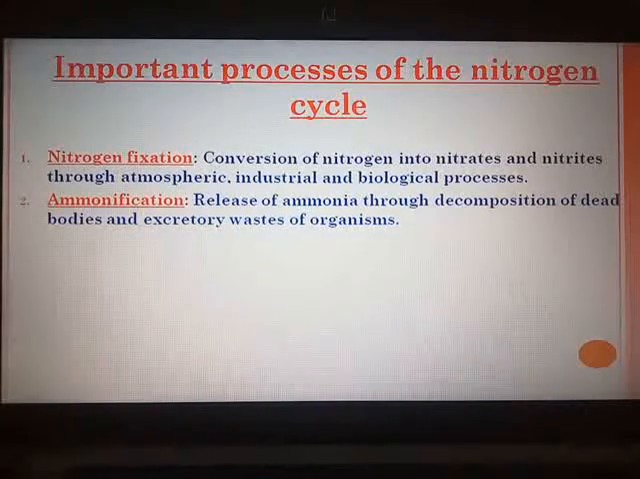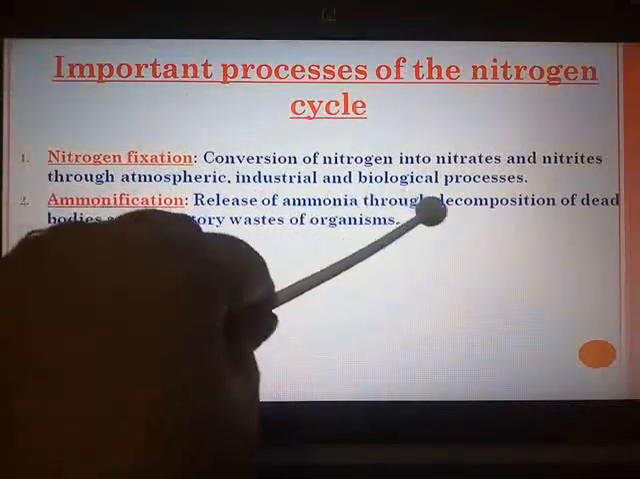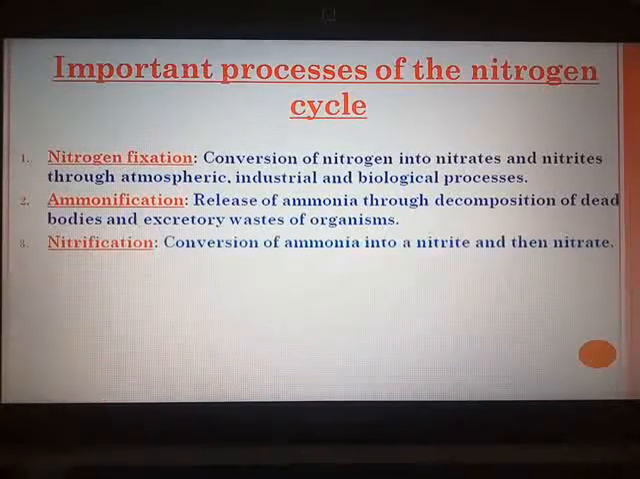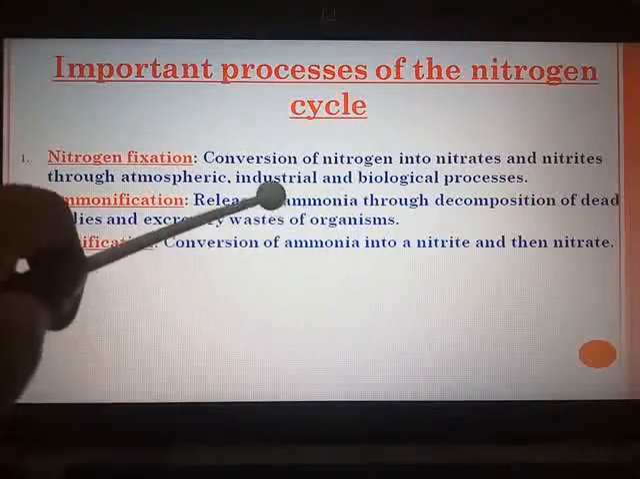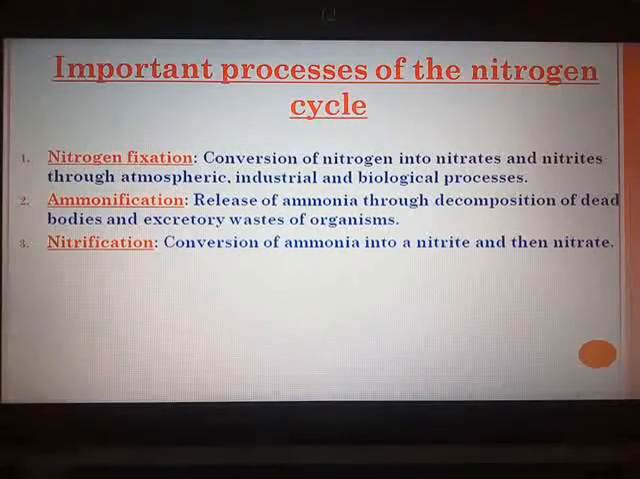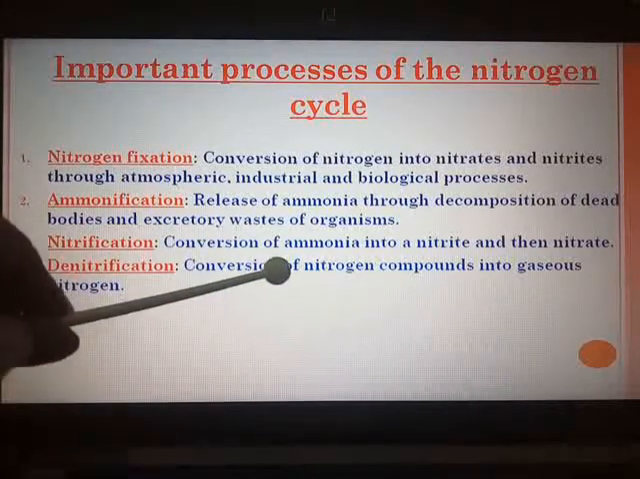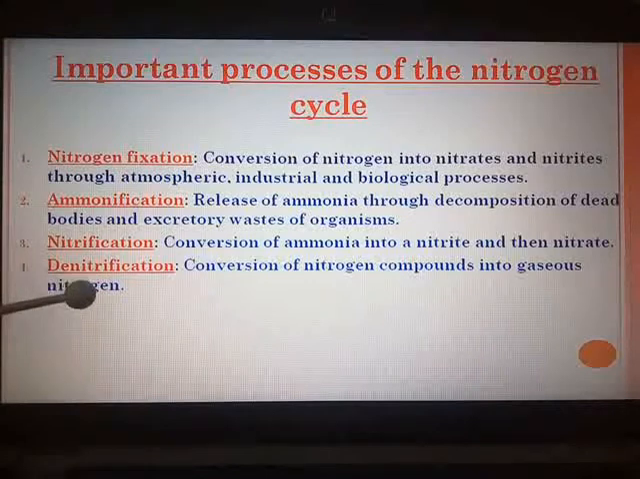Next is ammonification, that is release of ammonia through decomposition of dead bodies and excretory wastes of organisms. Nitrification is nothing but conversion of this ammonia, that is NH3, into a nitrite and then a nitrate, and the final process is denitrification, conversion of nitrogen compounds into gaseous nitrogen and incorporated again in the ecosystem. So herewith we complete the revision of both the chapters for section B.